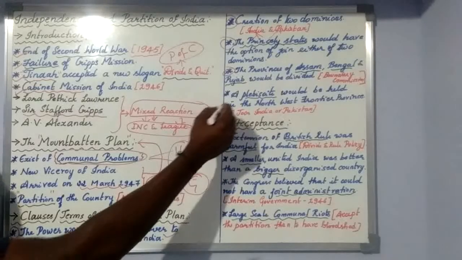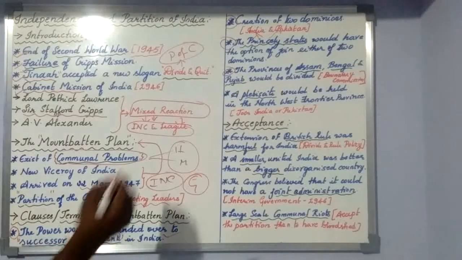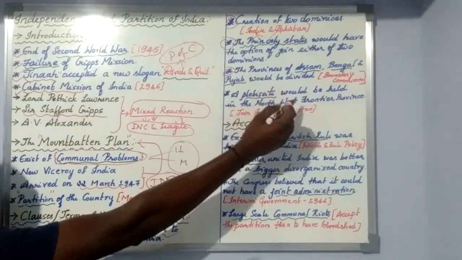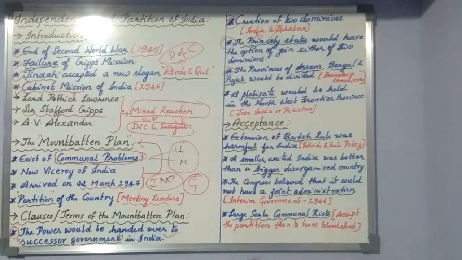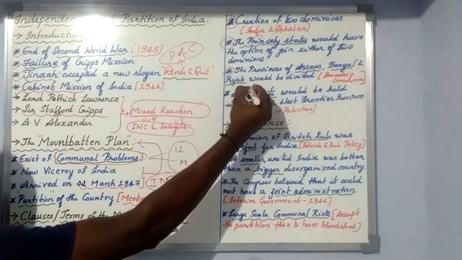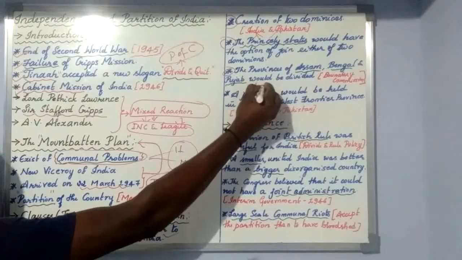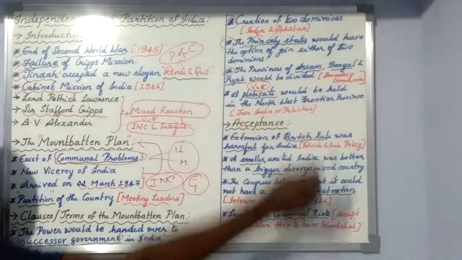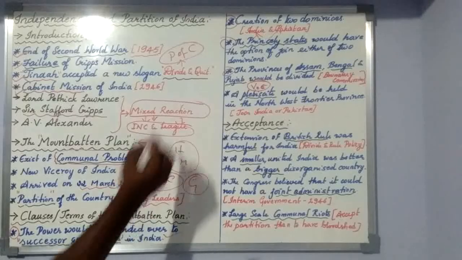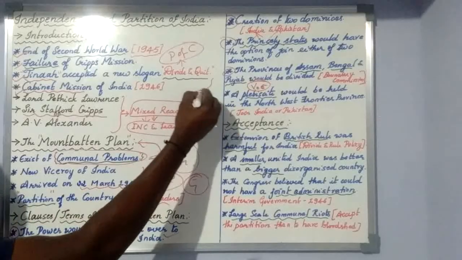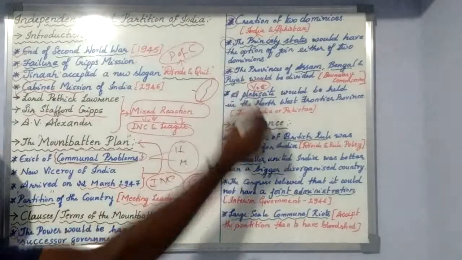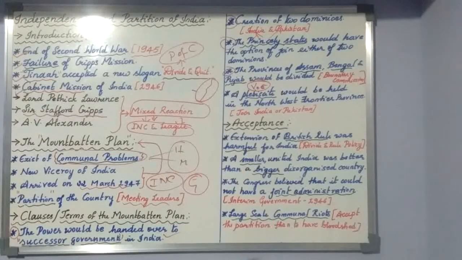Then next, a plebiscite would be held in the northwest frontier province. A plebiscite means a vote. All those who are living in the northwest frontier province, on India's border, those who are settled here, will be given a plebiscite. Plebiscite means a voting system.